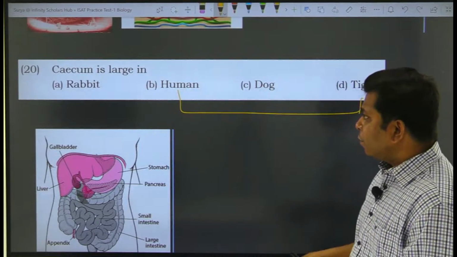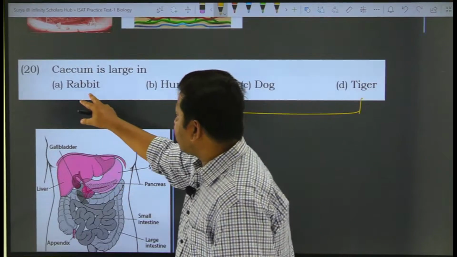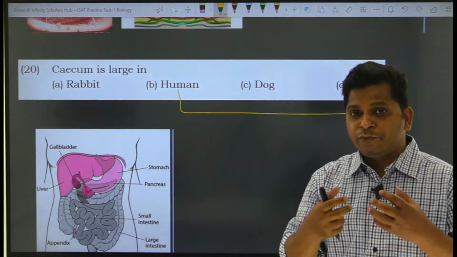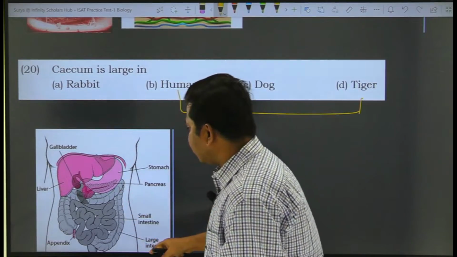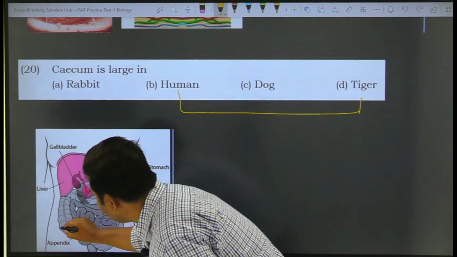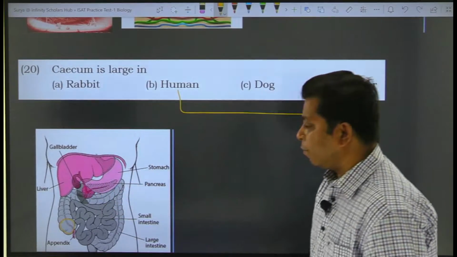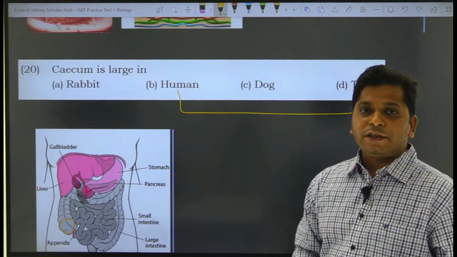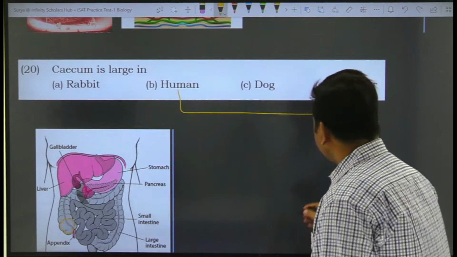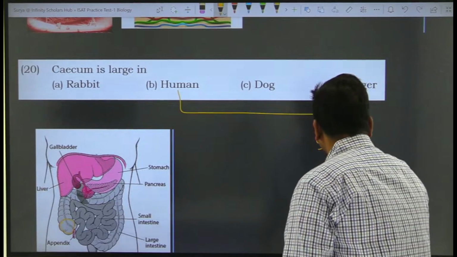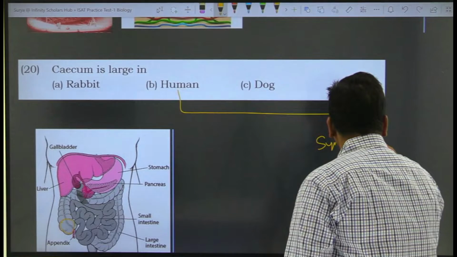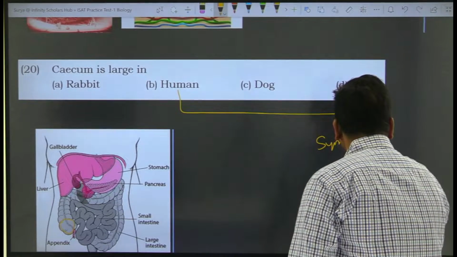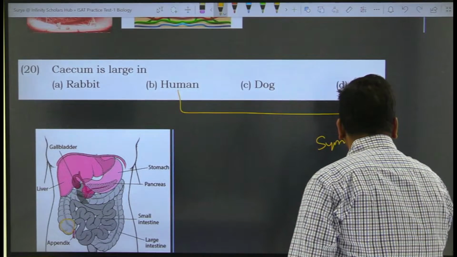So as the consumption of plant based foods increases, the cecum, which is a part of the large intestine, is associated with a large amount of symbiotic bacteria. Why are these called symbiotic bacteria?